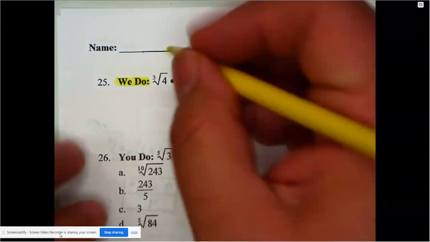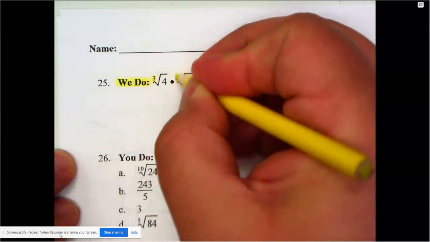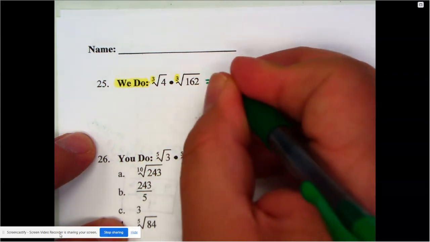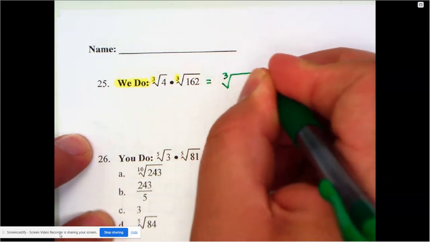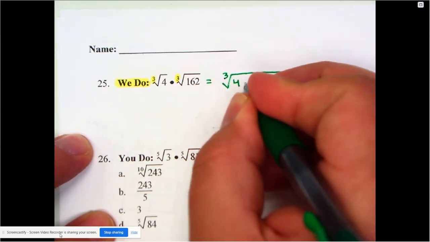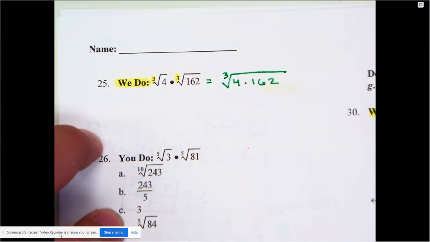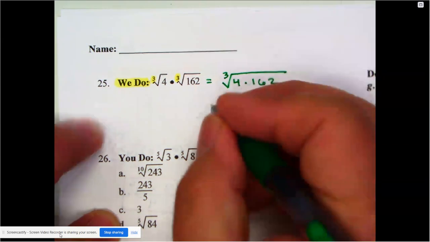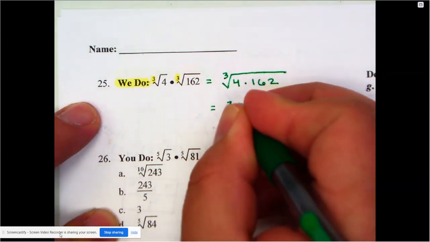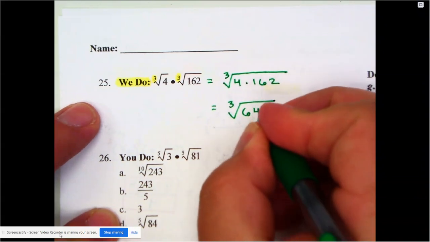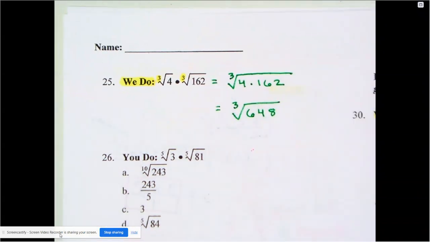All right. Now, once again, we see the situation where they both have the same root. And if they both have the same root, we said, then we are allowed to write both of these numbers on the inside instead. And then once I have them written on the inside, well, then it's time to actually multiply this thing out. And 4 times 162 is 648. Well, let's find out if there's a cube root for that.